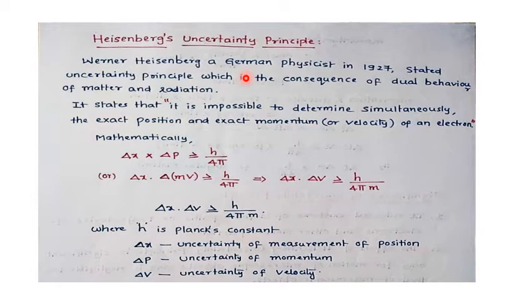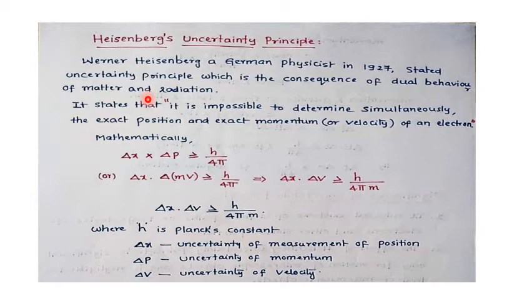The uncertainty principle is the consequence of the dual behavior of matter and radiation. Dual behavior means that an electron or any subatomic particle has two types of character, particle nature and wave nature. It was explained by de Broglie's equation, lambda equal to h by mv.